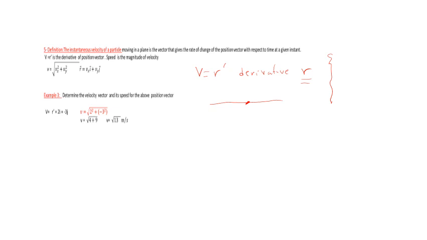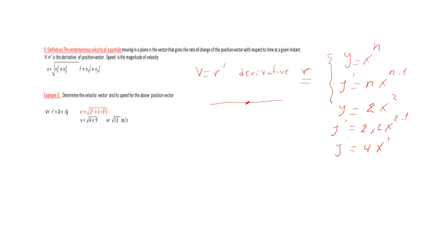First one, when y equals x to power n, we say y prime, the derivative, is equal to n x to power n minus 1. Example, y equal, for example, 2x square, y prime equal derivative of 2. The power that is here we put it here, 2 times x to power 2 minus 1, we get 4x to power 1.